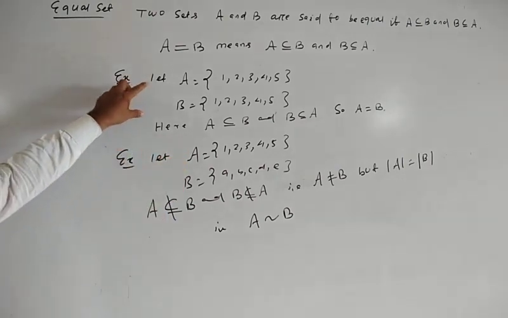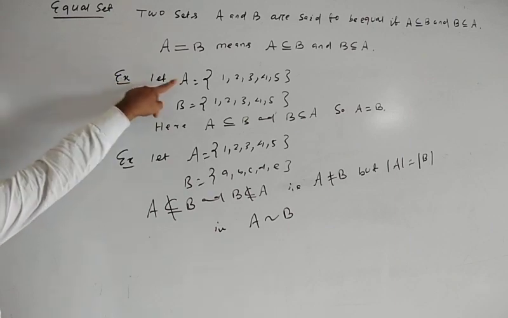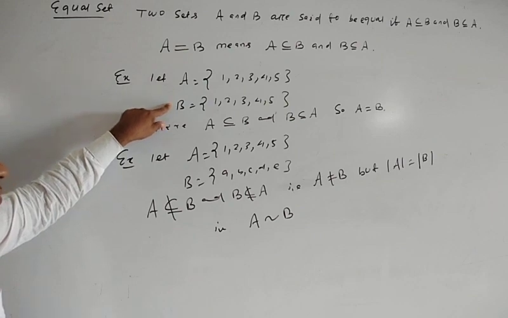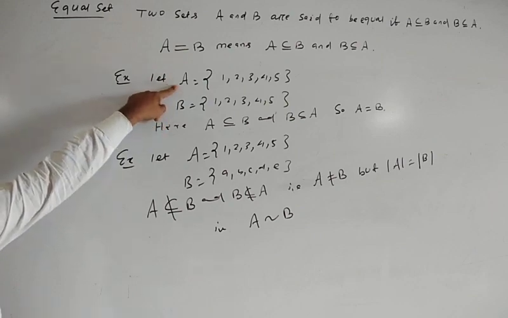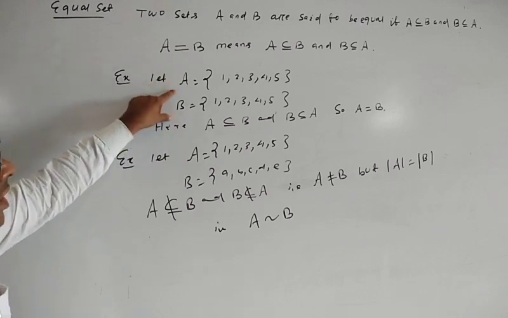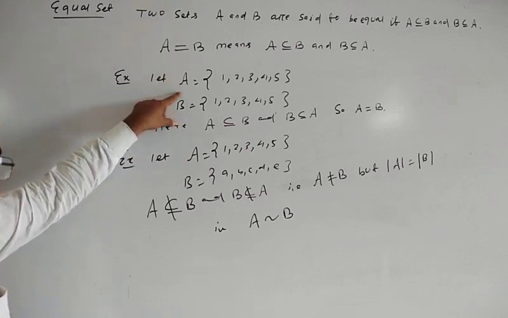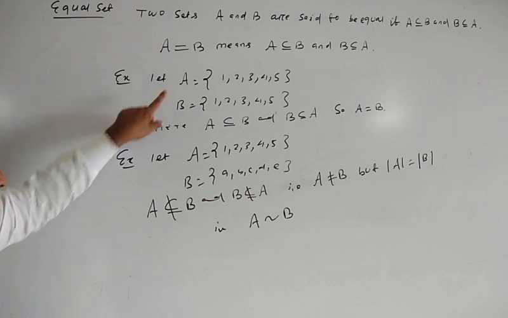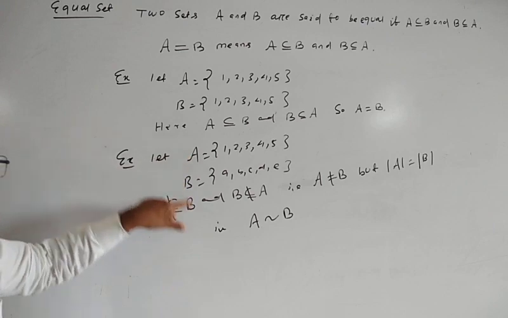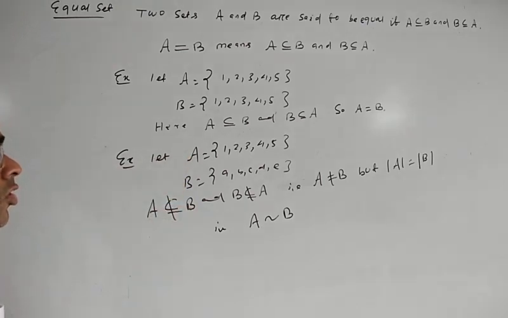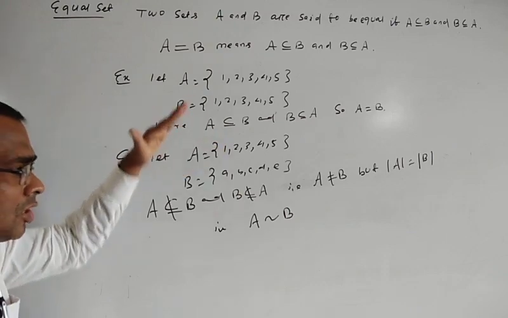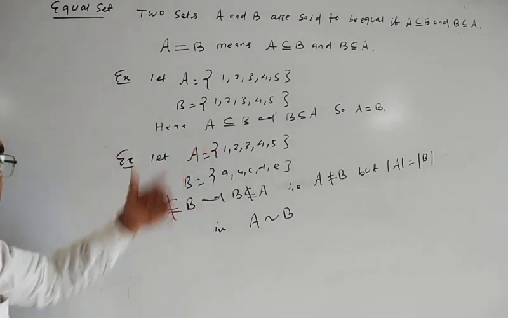So in that example, A and B are equal and also A is equivalent to B, because the number of elements of A is equal to the number of elements of B. So these two sets are equivalent and equal. But here these two sets are equivalent, but not equal. So equal sets are always equivalent, but equivalent sets may or may not be equal.